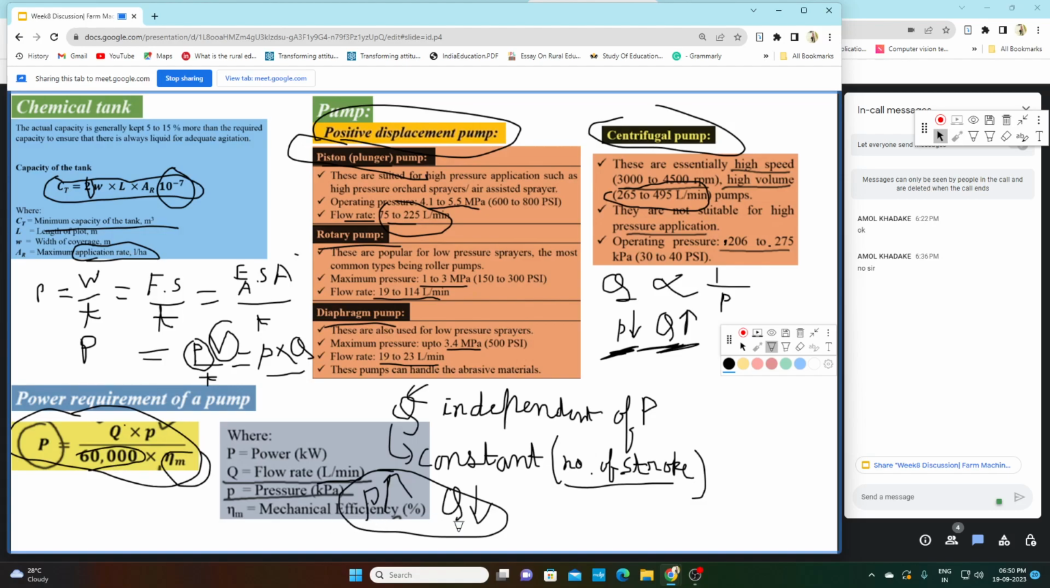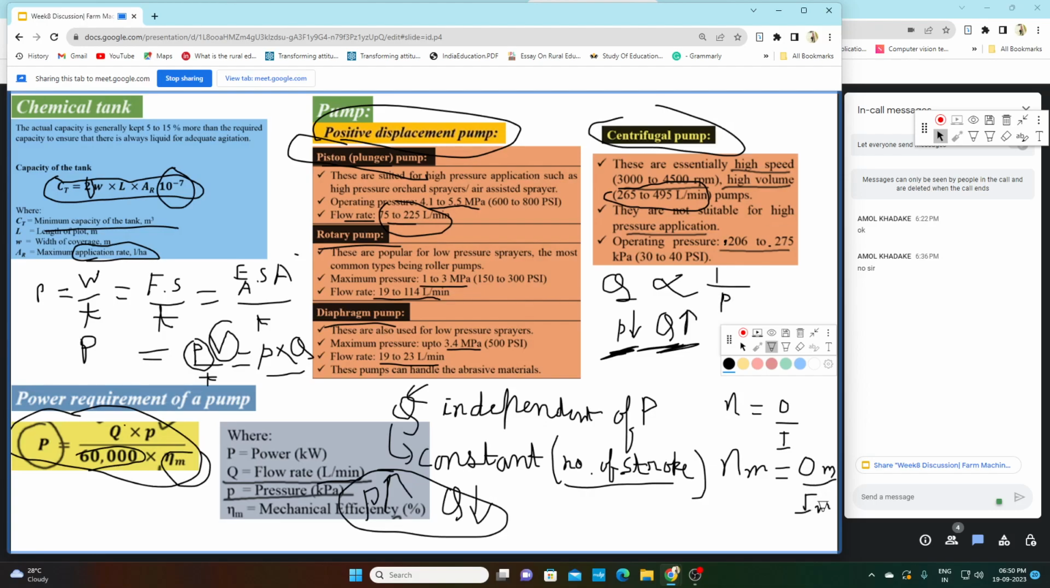Now what is this mechanical efficiency? Every component has an efficiency. What is efficiency? Efficiency is output divided by input. Every component that you use in mechanical, electrical or anything has some efficiency. So our pump will also have some efficiency, and that efficiency we call mechanical efficiency. Mechanical efficiency is the output of the pump divided by the input of the pump.